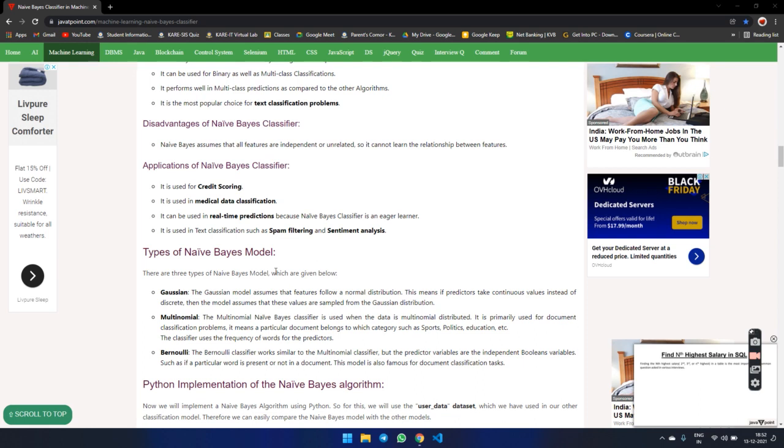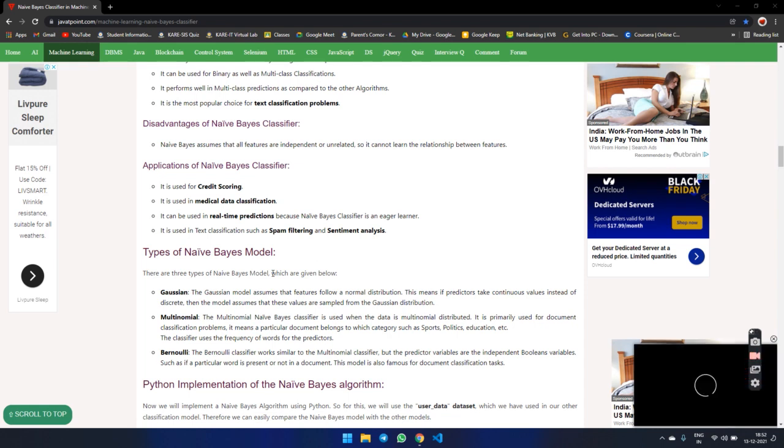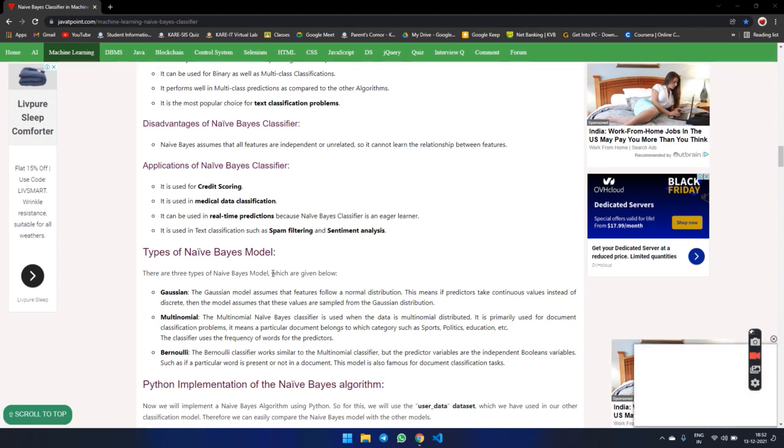Then types of Bayes: the Gaussian, multinomial, Bernoulli. The Gaussian model assumes that the features follow a normal distribution. It means they take continuous values instead of discrete. Then the model assumes that the values are sampled from the Gaussian distribution.